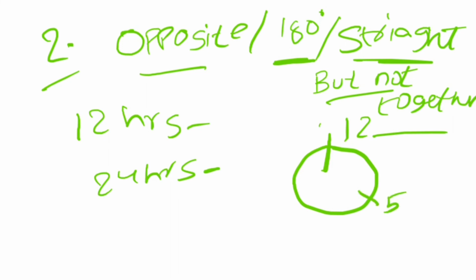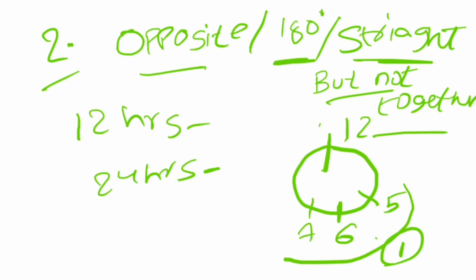Okay, so what I'm saying is, when the minute hand is at 12 and the hour hand at 5, both hands start moving like this, 5 to 6, like that. At 6 o'clock they will meet exactly one time only. So this is a 6 and this is a 7. Between this time span they will be meeting only once. So here also the answer is going to be 11.